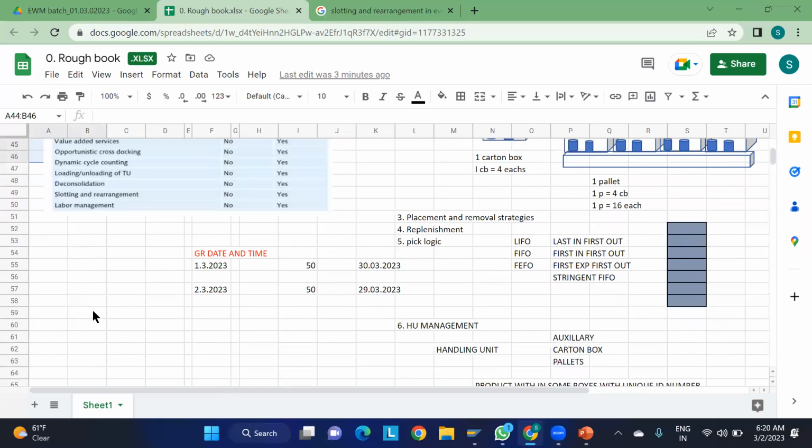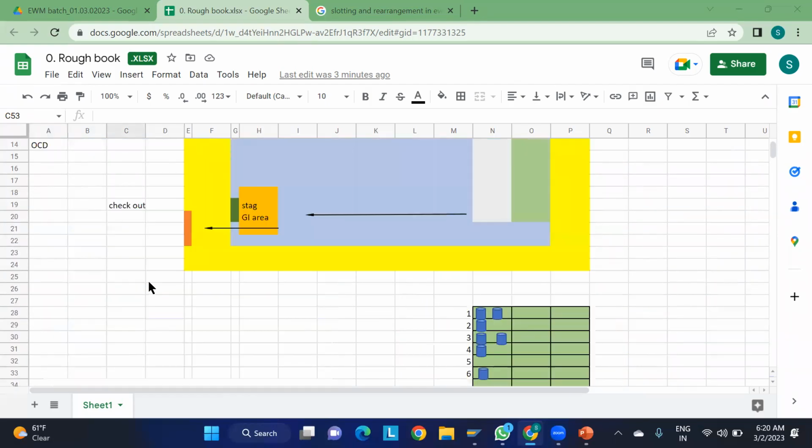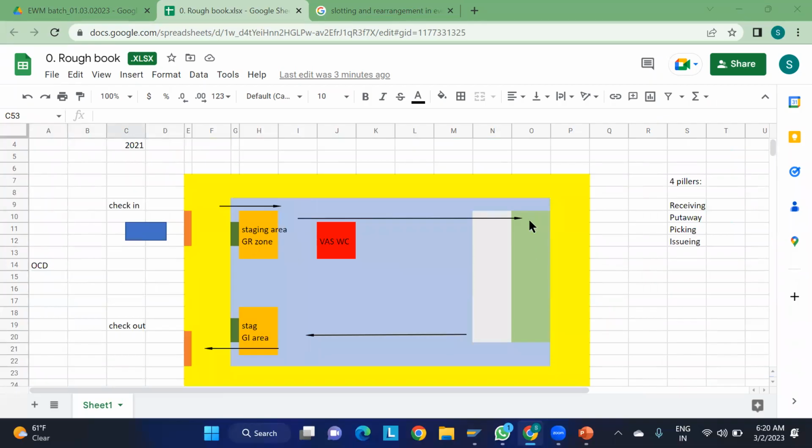Question: if the material has a shelf life, why are we not using opportunity cross-docking for those materials? Good question. Whenever materials have a shelf life, a few materials are already stored here, correct? Let us consider that I have the quick logic of FIFO, which is first expiry, first out.